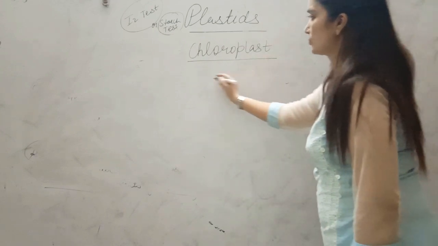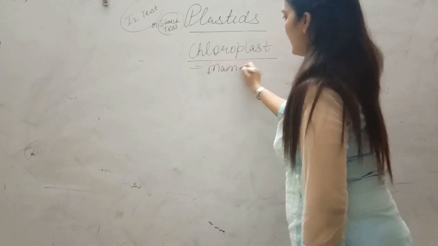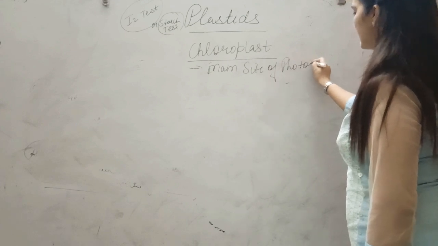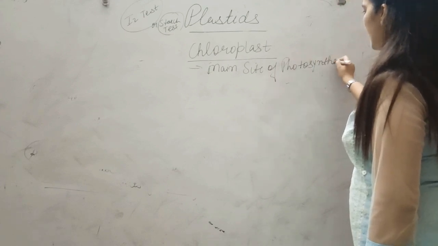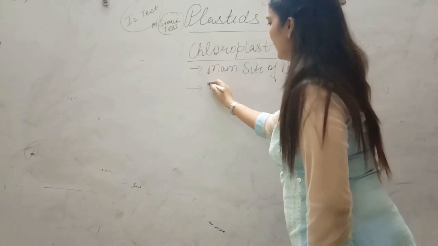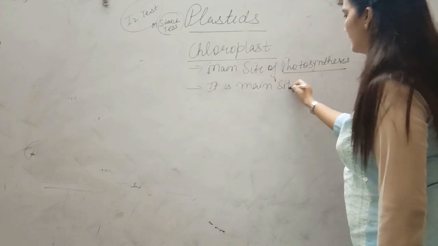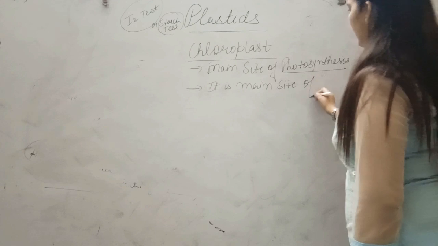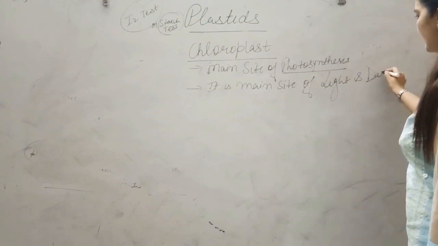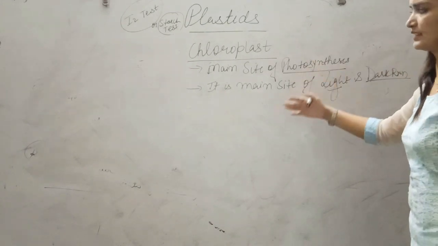So students, this chloroplast is the main site of photosynthesis. This is the main site of photosynthesis, very important. It is the main site of the light and dark reactions, which are part of photosynthesis itself.